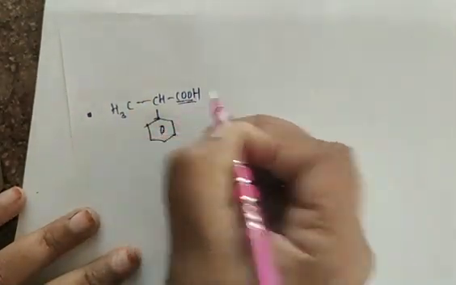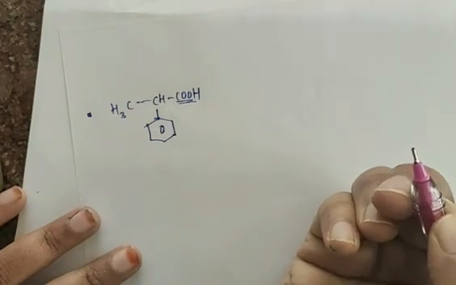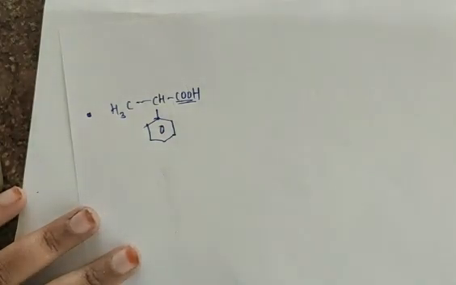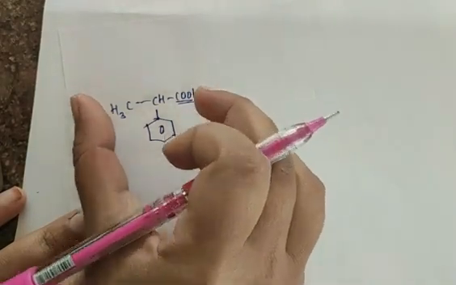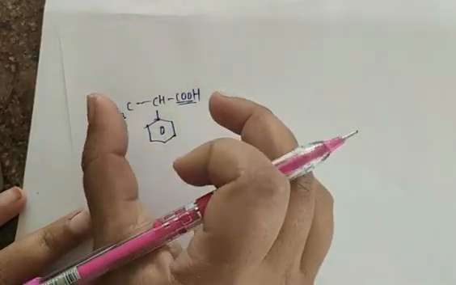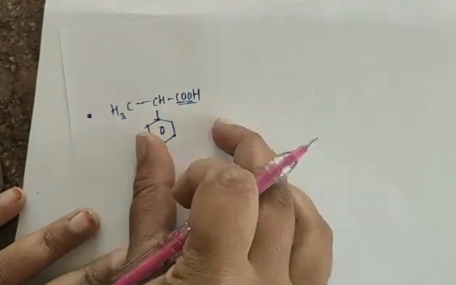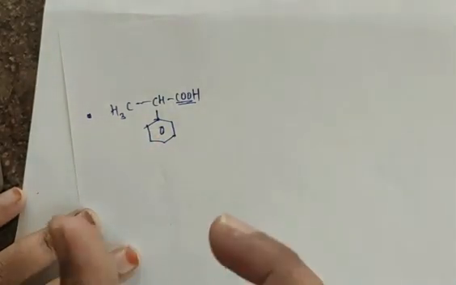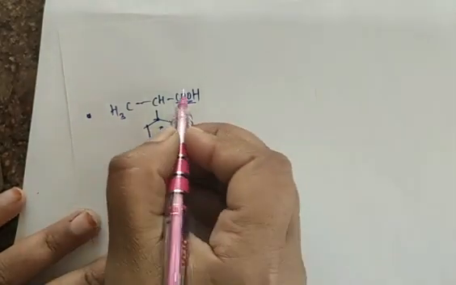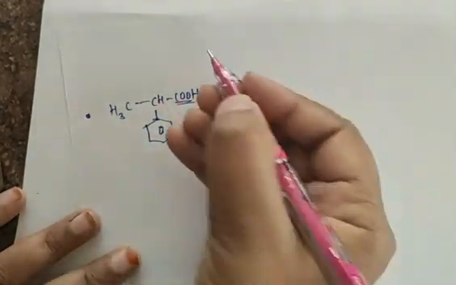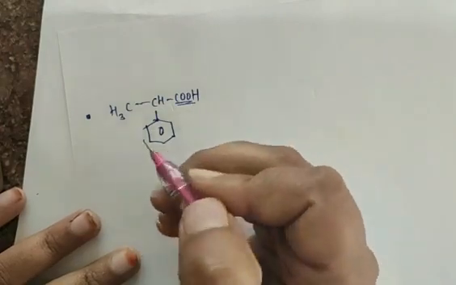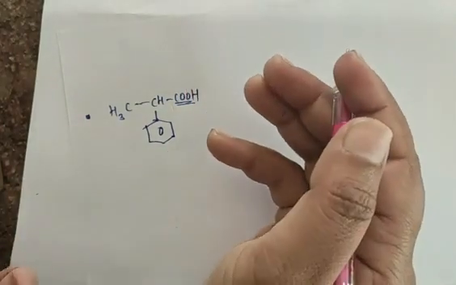So this has a functional group here like COOH. The functional group which is present in the side chain, this is nothing but the substituent which is attached to the benzene ring. In that case you have to number the side chain first, then give the IUPAC name for the organic compound. All of you know that if there is a functional group like COOH, the carbon where COOH is present you have to give number 1.